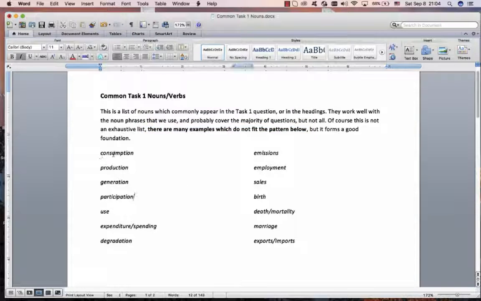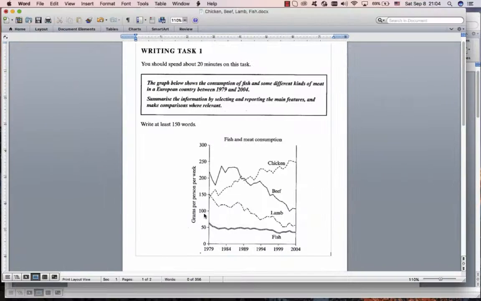A lot of task 1s talk about consumption, production, generation, participation, all of these. I won't go through them all. Now, the interesting thing is if you get one of these nouns, for example, in our chicken, beef, lamb, fish example, the main thing in this is consumption. It's all about consumption. Consumption of fish, consumption of chicken, consumption of beef, lamb. So that's your main noun for the whole task 1.